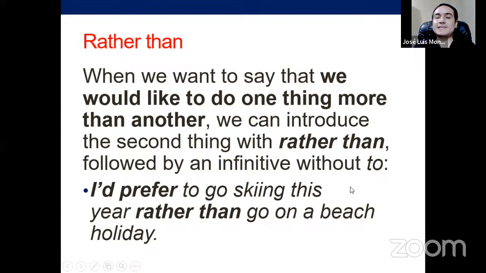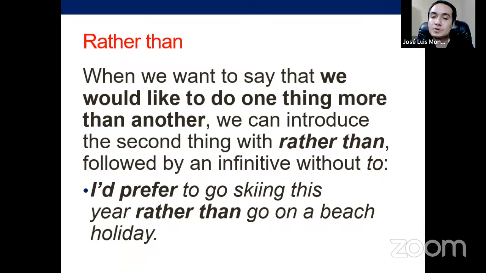Now, rather than will be used to divide the two possible things that you can mention, to divide those two ideas from the alternatives, from the choices that you got. So rather than, when we want to say that we would like to do one thing more than another, we can introduce the second thing with rather than, followed by an infinitive without to. It means the base verb.